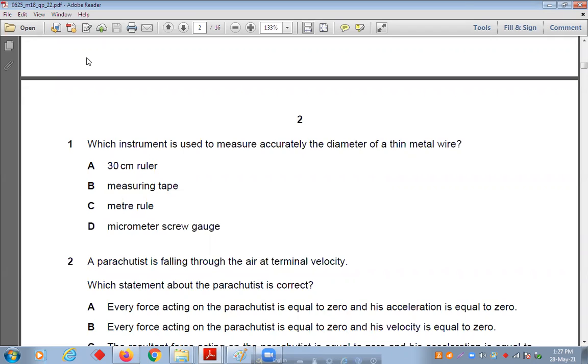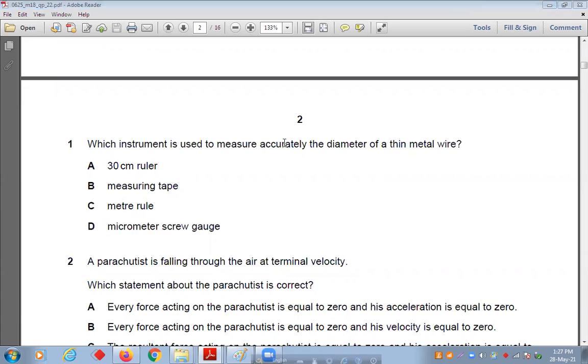Have you seen the screw gauge? Yes or no? Yes, sir. How does it look? Sir, it is in our book only. It is there in your book. Yes, sir.